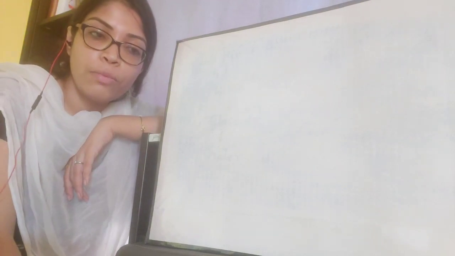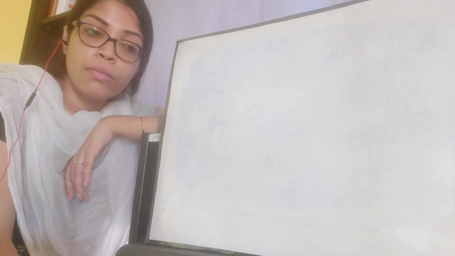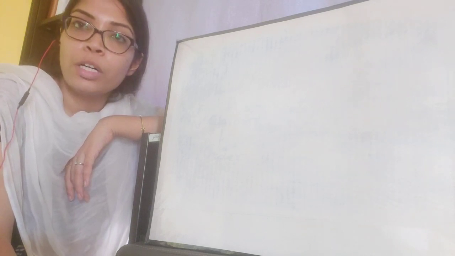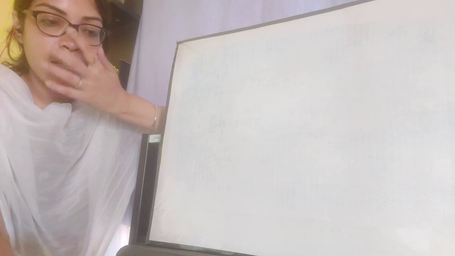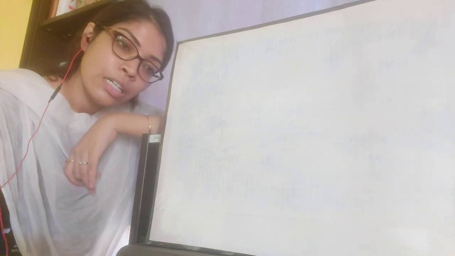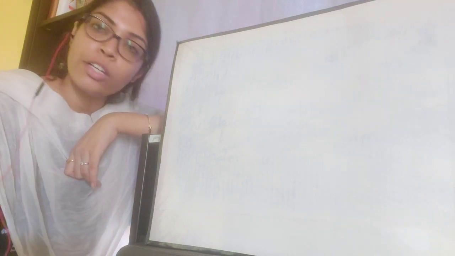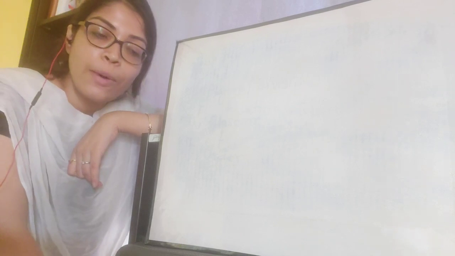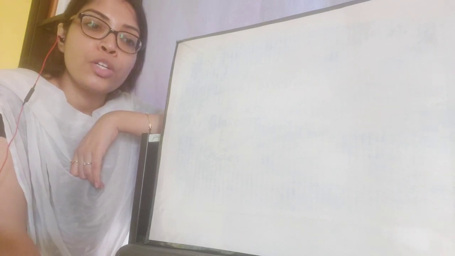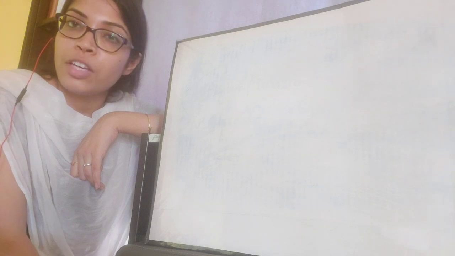This is the continuation part of the chapter, the classification of the living world. In my previous video, I explained to you till the drawbacks of two kingdom classification. I hope you have understood till that portion. Today I am going to start with the five kingdom classification.